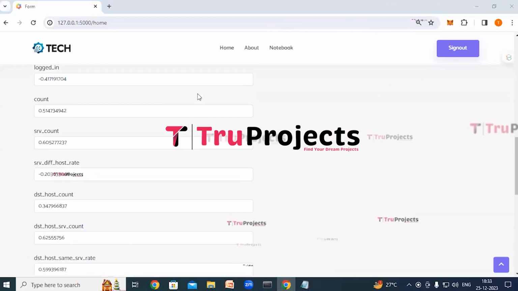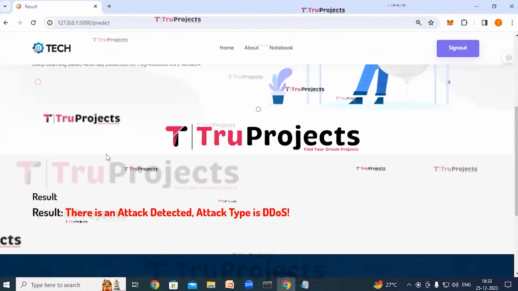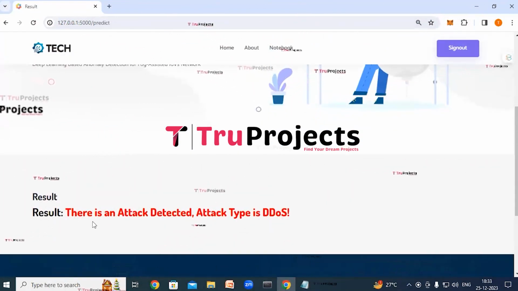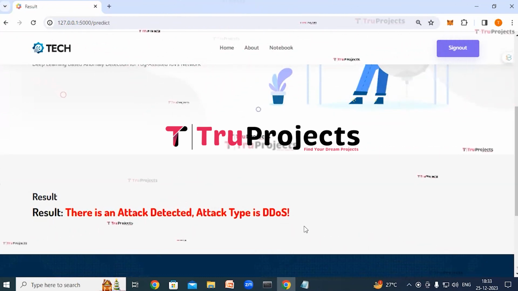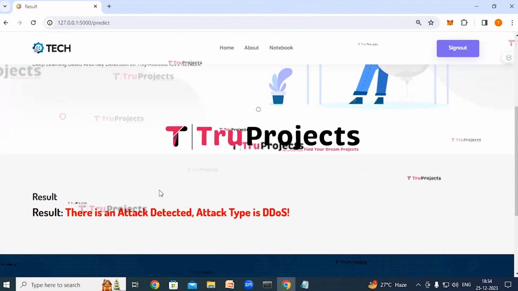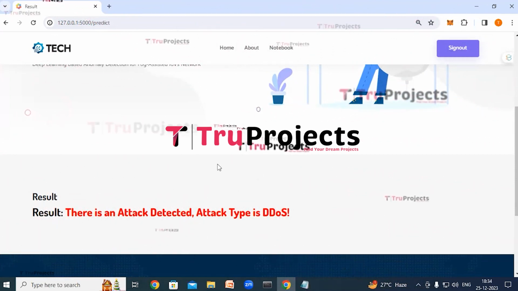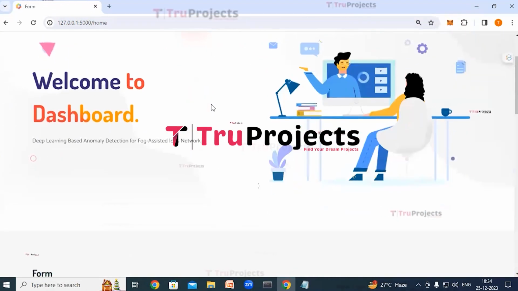I have entered the values. Now click on predict button. So here we can see the result, that is there is an attack detected and the attack type is DDoS. So similarly, we can give any set of parameters and can get the detections. Click on home link. We'll try again.